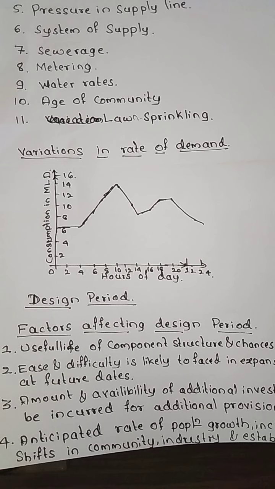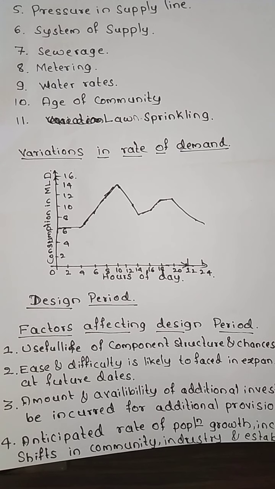And then the anticipated rate of population growth, including possible shifts in the community, industry and establishments. I have already told you that people may migrate from one place to another, and what the trend of population increase is. Depending upon that, we will design your water supply line. So these are the different factors which affect the design period.